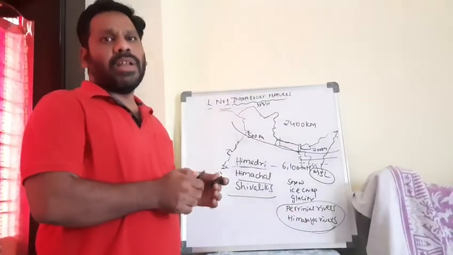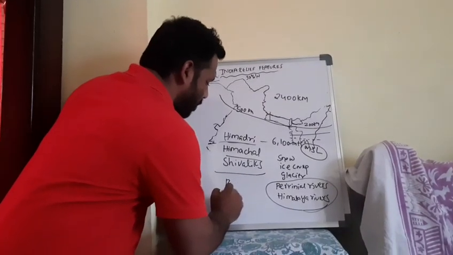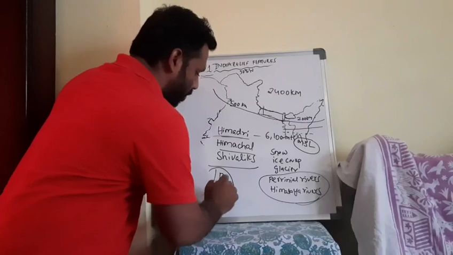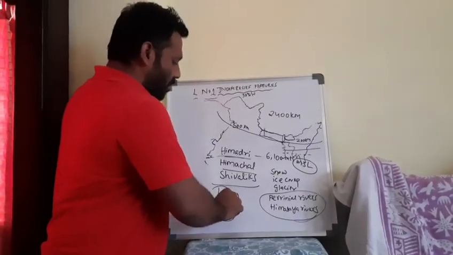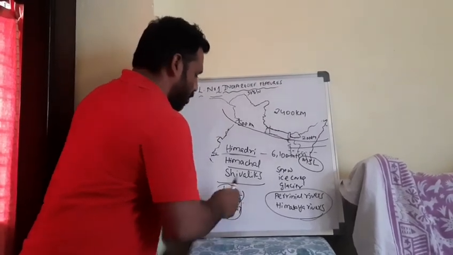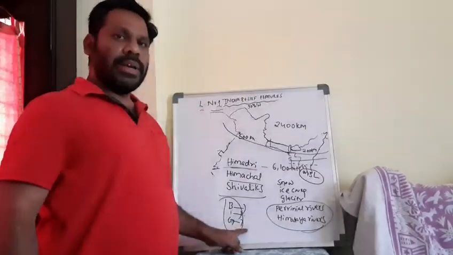What are the perennial rivers we can find? We have three rivers, which we can remember simply as BIG. Explain the BIG river system, they may ask in the examination for 1 mark or 2 marks. B for Brahmaputra, I for Indus, G for Ganges.